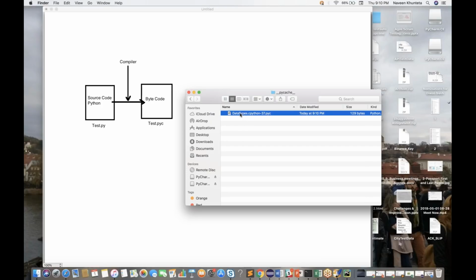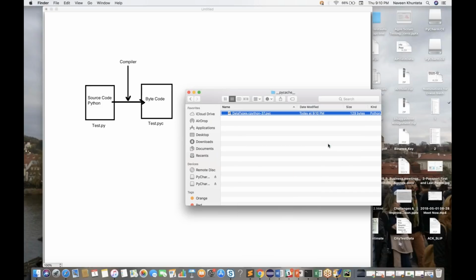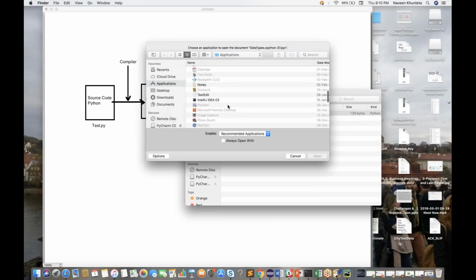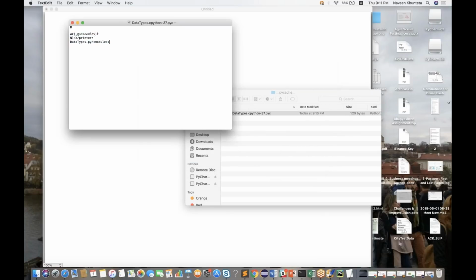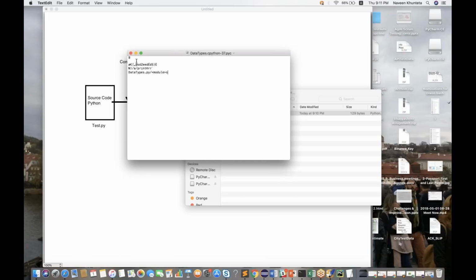If you see this particular bytecode, this is a machine code. Some garbage value will be displayed. Let's see, I'll open it in some text editor. I'll go to my text edit, and you will see some value written like this. So you cannot understand this particular language. This is called bytecode, and bytecode is also called machine code.